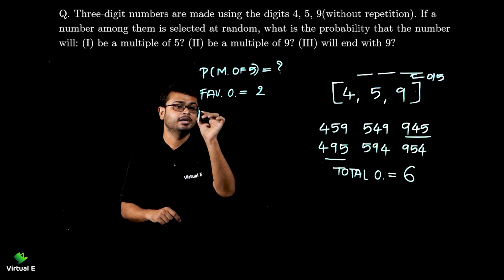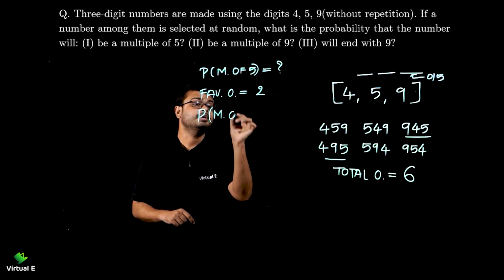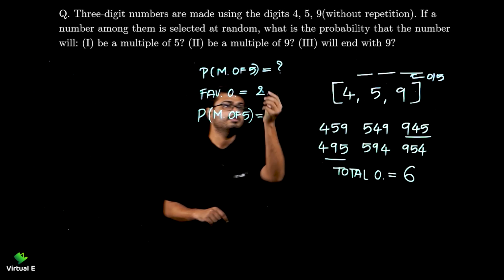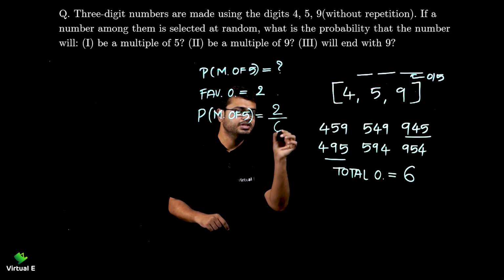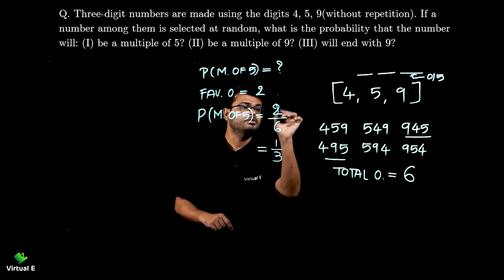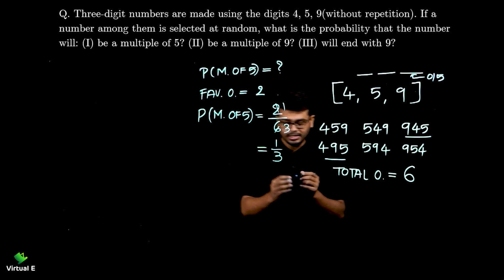So let's get the probability. Probability of multiple of 5 is equal to favorable outcomes 2, total outcomes 6. So the final answer is 1 by 3. You can cancel 1s and 3s. Always do that. Done.